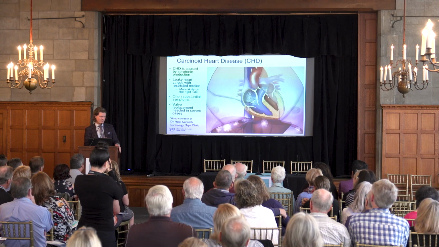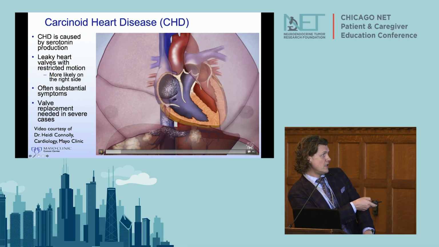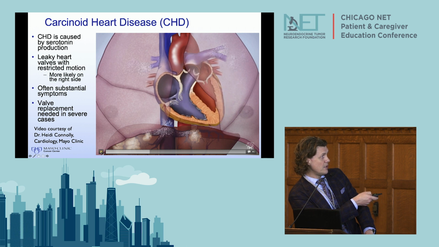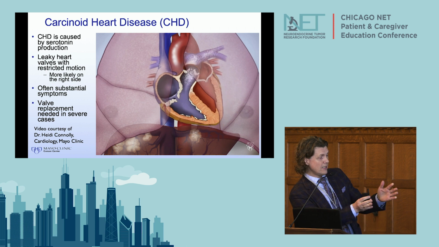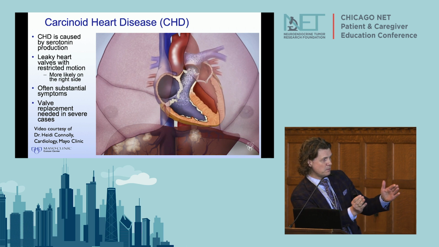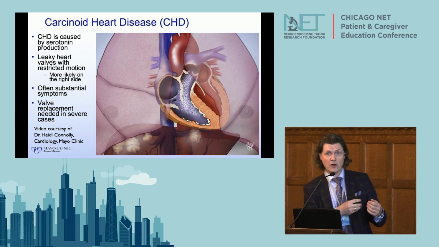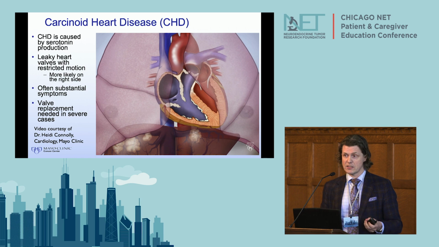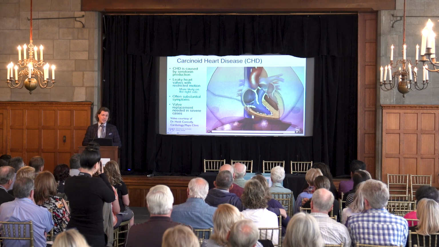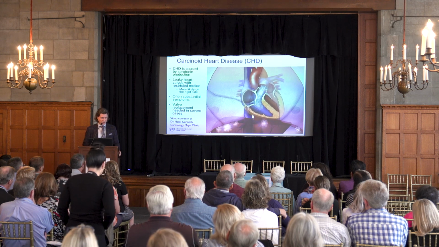Here I need some help from tech, and let's start this one. So this is the carcinoid heart disease. You can see here are the liver tumors making the serotonin, which is flowing into the bloodstream, into the heart, and you can see the heart valves, how they get thicker and stiffer, and instead of moving freely, they're moving sluggishly, and they're not closing. So now the heart valves on the right side start leaking and causing increased pressure that causes these veins to bulge, and then all sorts of other symptoms like swelling of the legs and shortness of breath, and so on and so forth.